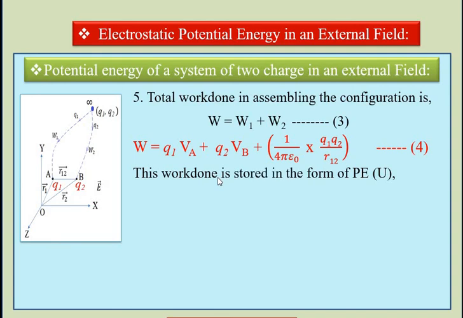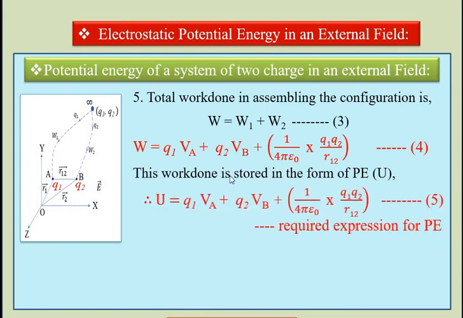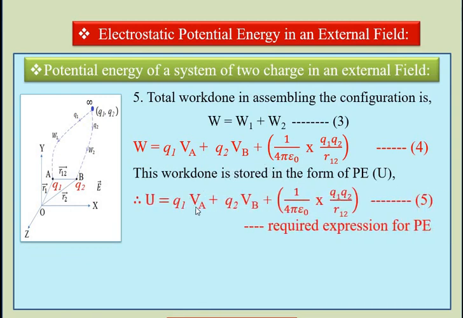And this work done is stored in the form of potential energy denoted by U. So this equation becomes U equal to Q1 into VA plus Q2 into VB plus 1 upon 4 pi epsilon 0 into Q1 Q2 divided by R12. And this is the required expression for the potential energy.